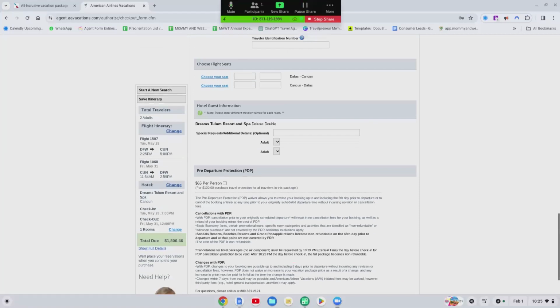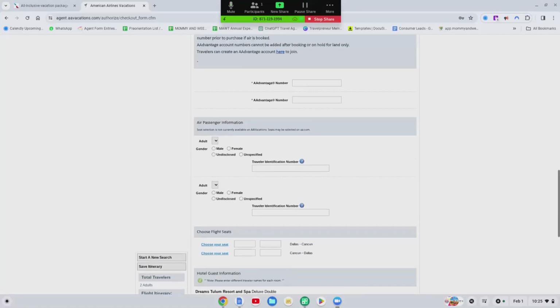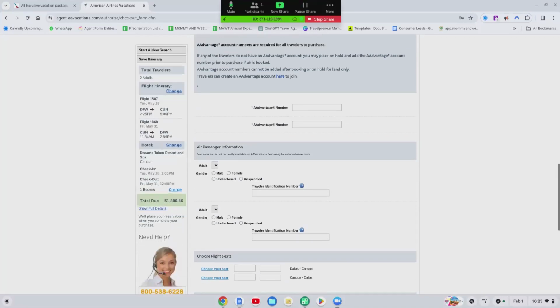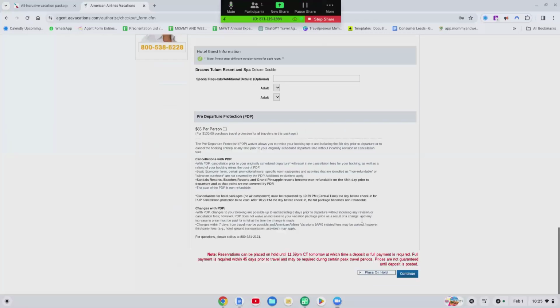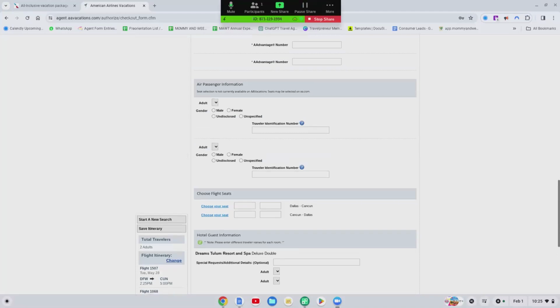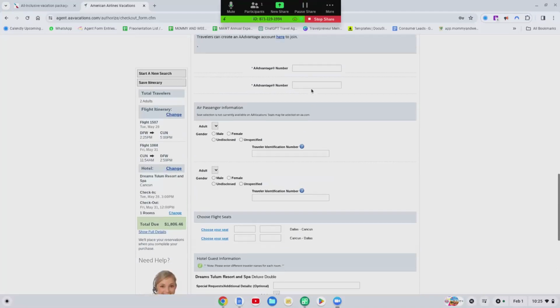on hold. But I do want to point out this. All right. So if you guys know American Airlines and you know them well, you know that you can put something on hold, but you cannot book something with American Airlines for your clients if they do not have an AA Advantage number. So let's say for the purposes of this, I can fill out all of the information and place this on hold without an AA Advantage number. However, when I go in to try to make that client deposit, it's not going to let you book because you don't have an AA Advantage number.